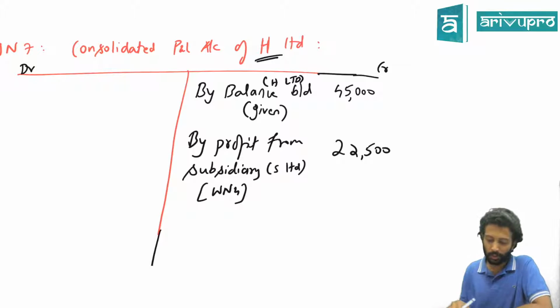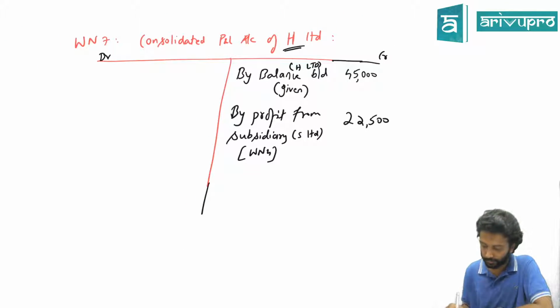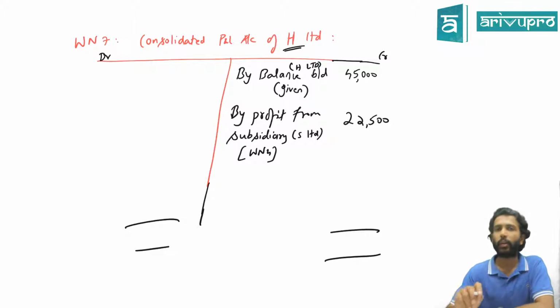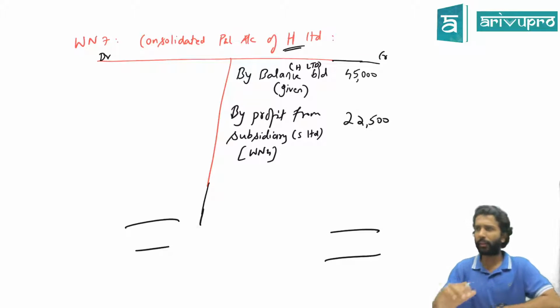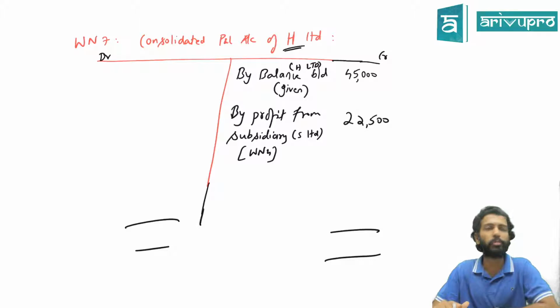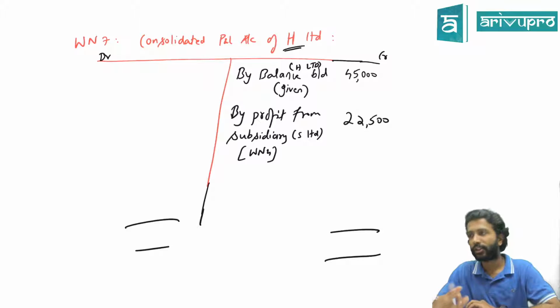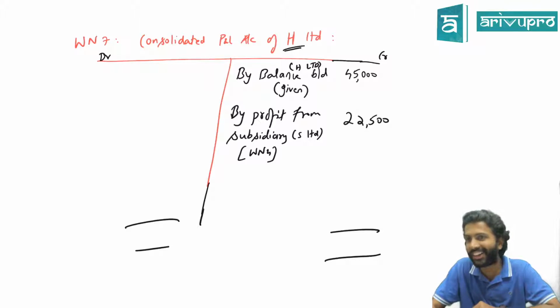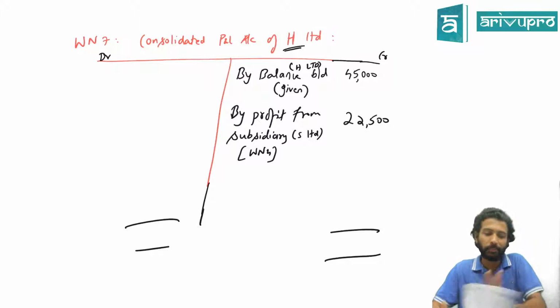Correct. One adjustment we have to do. What is that one adjustment? We discussed this. I told you this will come in every amalgamation and consolidation, it will repeat. Just now we discussed also. What are the common adjustments we get, or what are the forms of mutual owings? Debtors, creditors, BR, BP, loan, and then stock. It is there. Now let's read that adjustment again. So what are they saying?